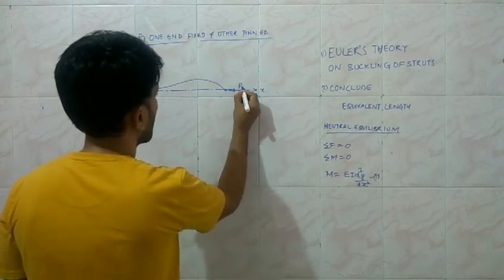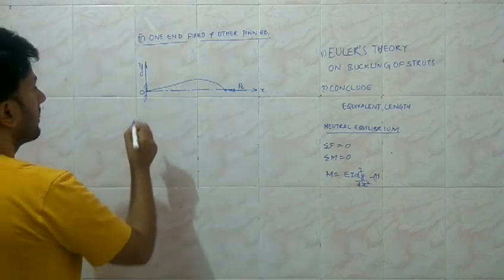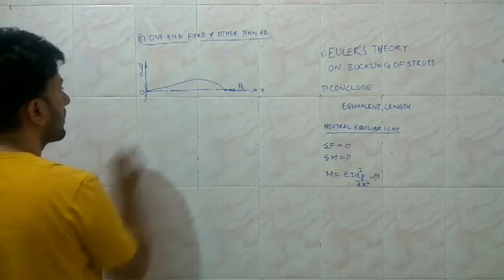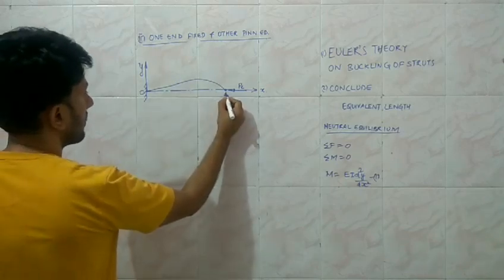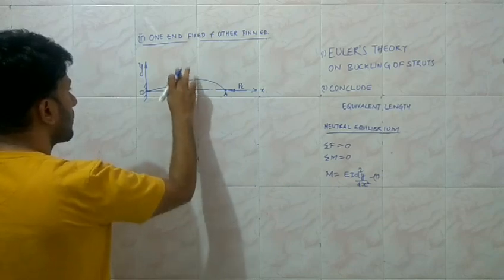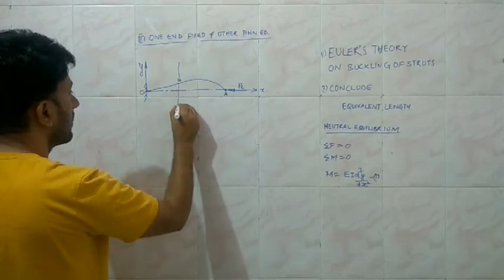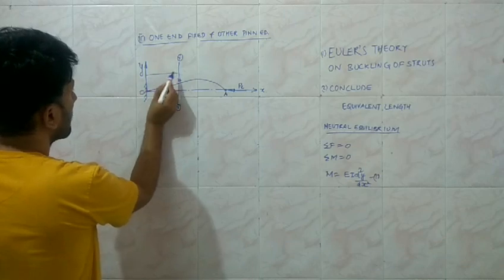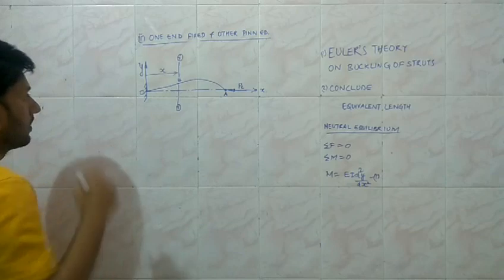So this limiting value of the load is the Euler load, which is denoted by PE. Since we have considered the origin here, again we are considering the point at which we are trying to find the bending moment. Say this point is A, and let us consider this point as B. At this point we are trying to find the expression for the bending moment, and from the origin its distance is x.